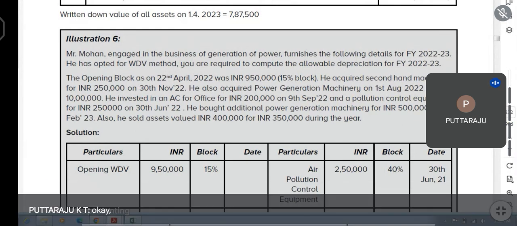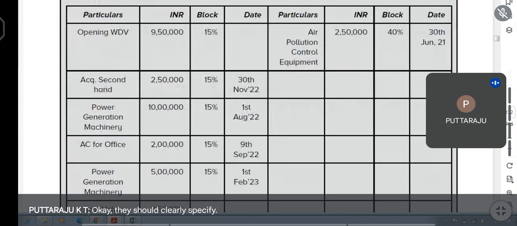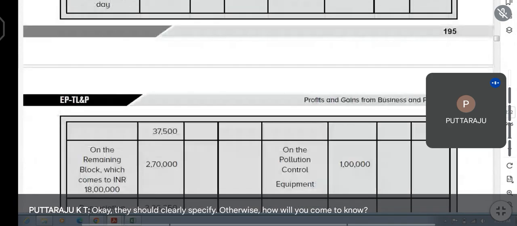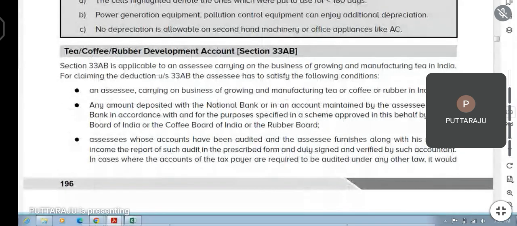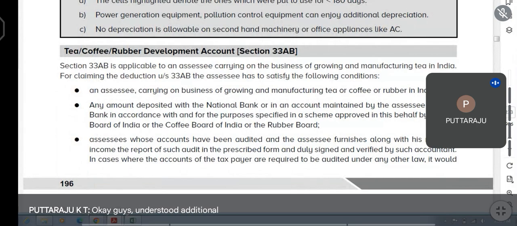Otherwise, how will you come to know? Okay, guys, understood the additional depreciation concept? Yes, sir.